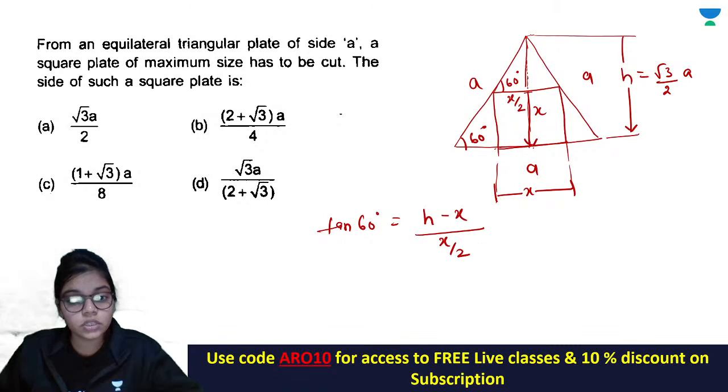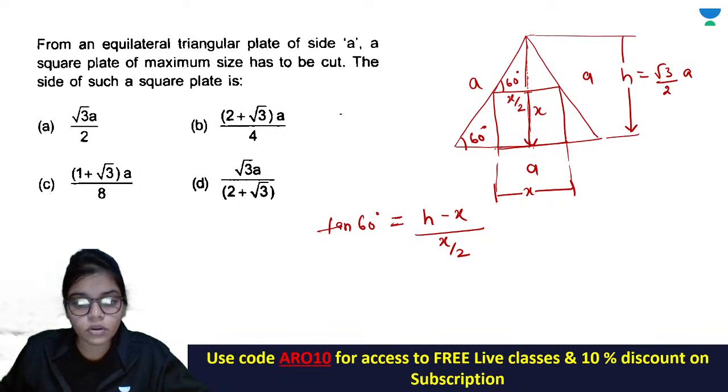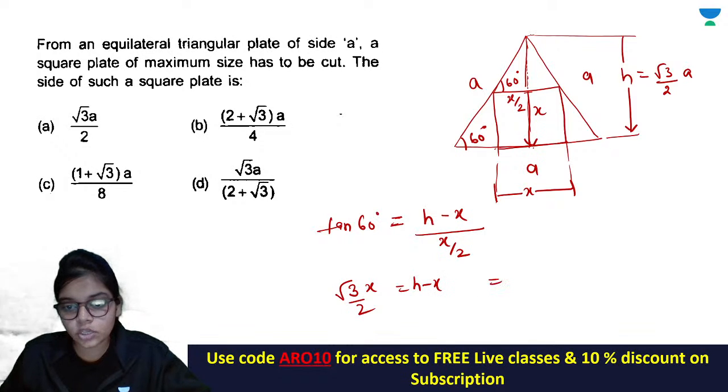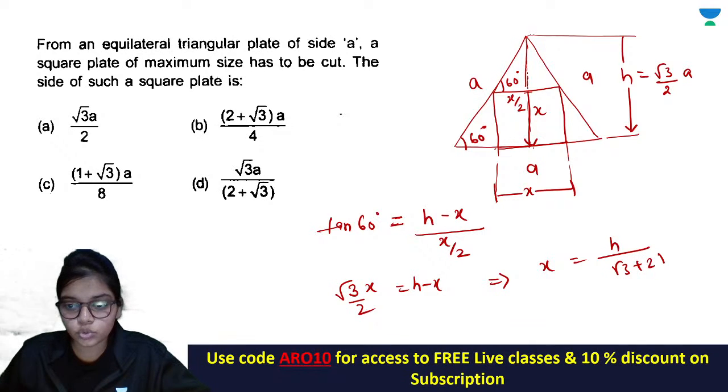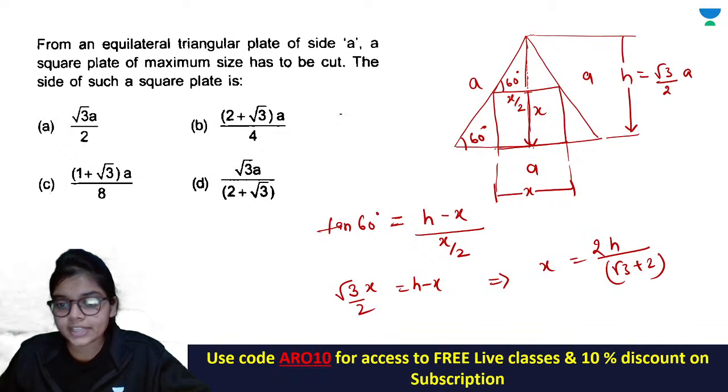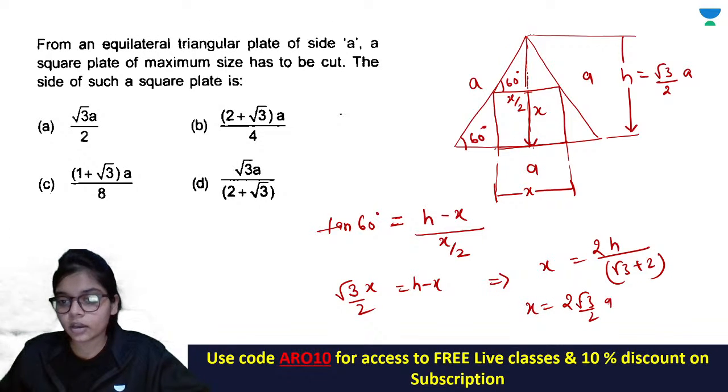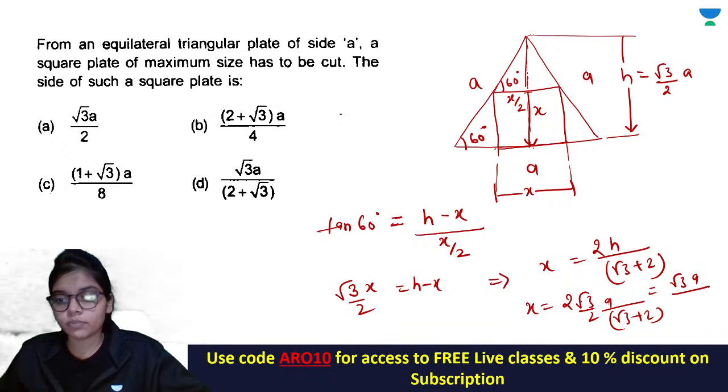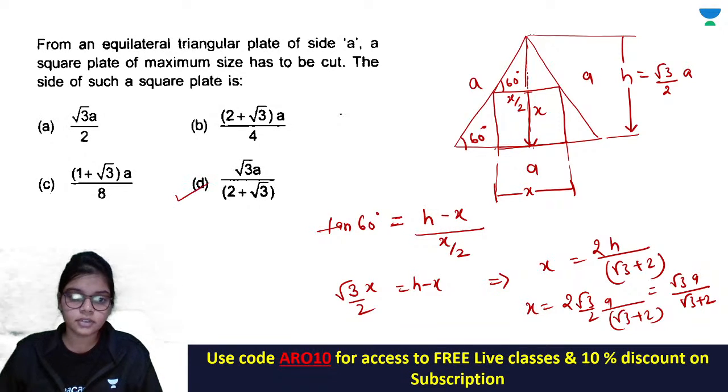What is the value of tan 60? √3. So √3 x by 2 is equal to h minus x. So you will get x is equal to h upon, this will become plus, so (√3 plus 2) by 2. Now substitute h, 2 √3 by 2a upon √3 plus 2. Your answer comes as √3a upon √3 plus 2. Okay, so this is the value of x you are getting.